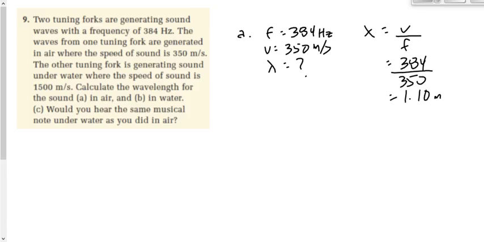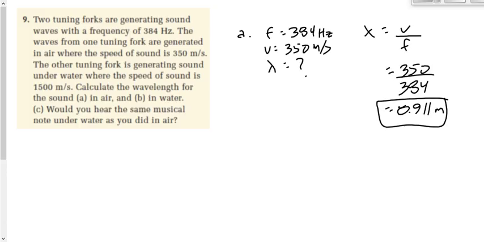Isn't it 3? Yeah, it's 350 divided by 384. Yeah, that's why you guys were all looking at me like I have a hole in the head or something. 350 divided by 384. Thank you, Janae. 350 divided by 384 gives me 0.911. Is that right? How many people got that? Good. 0.911 meters. Good. Now the second one, we do exactly the same thing, right?